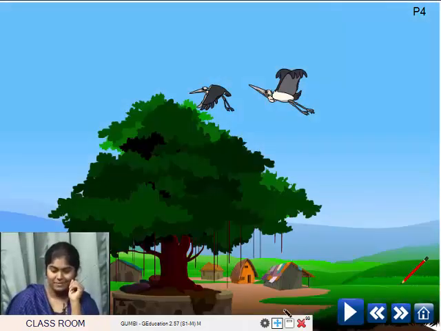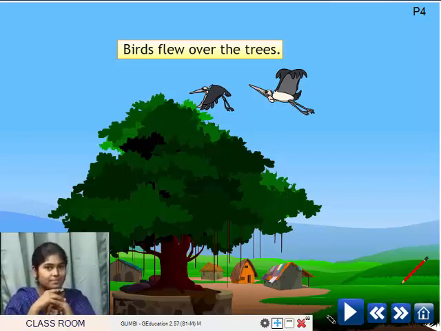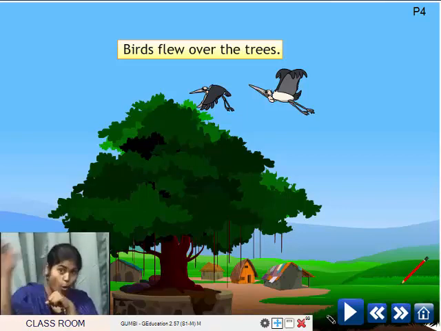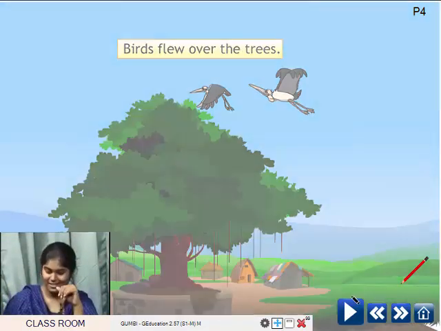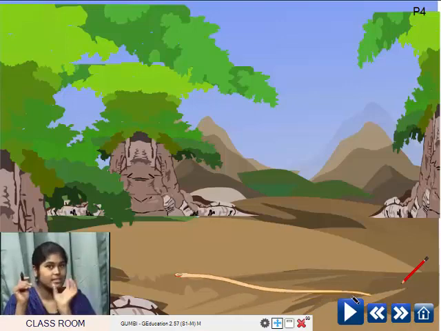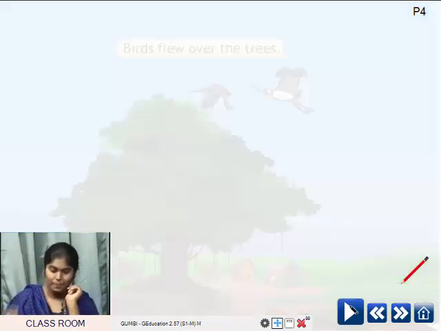So, the birds are flying over the tree. Birds flew over the trees. Normally when we talk about birds, you must use this word over. You can't say they flew on the trees. So, the correct word to use is over. Birds flew over the trees. The word over tells you the position of the birds.